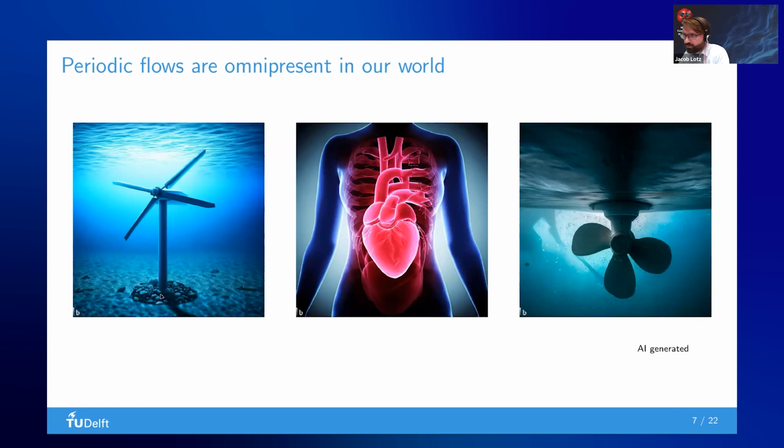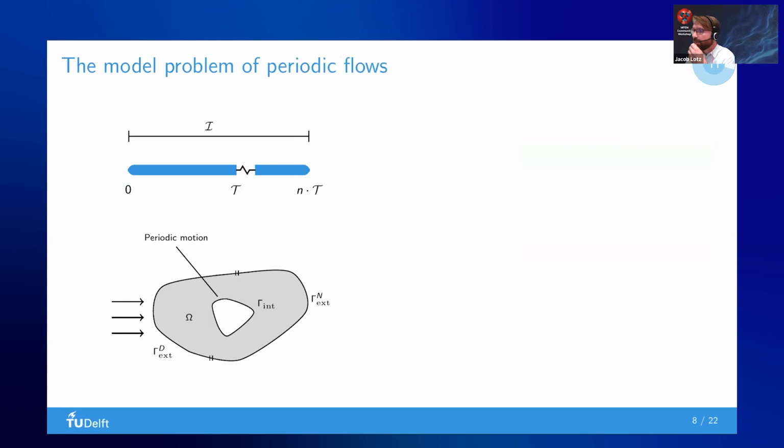For instance, these are tidal energy wave converters, wind energy converters, heart flow or propeller flow. Normally, if you would compute time periodic flows, you would start with an initial condition, which you have defined on a domain omega.